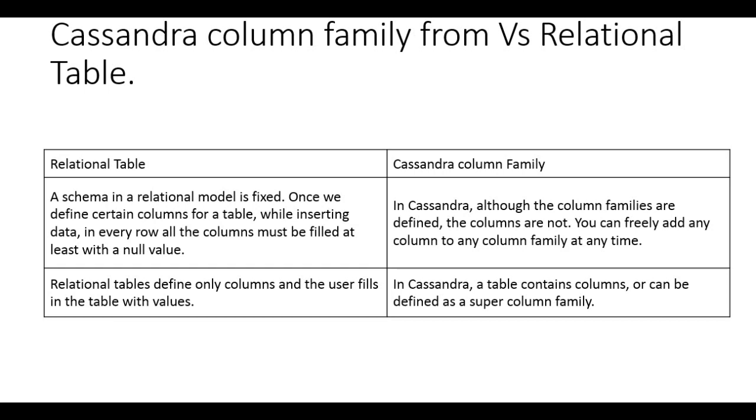But in Cassandra, a table contains the columns, or as I told you earlier, you can also define it as a super column family, because the super column family includes the mapping of the different column families. Okay, so that you can get the difference compared to the relational table here.